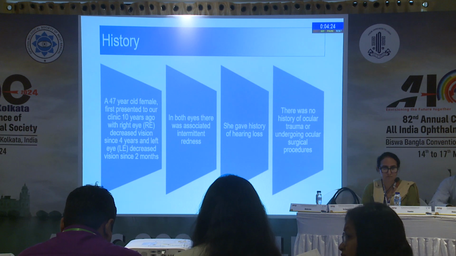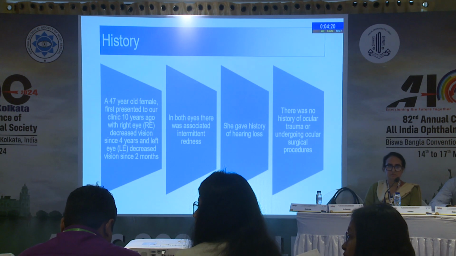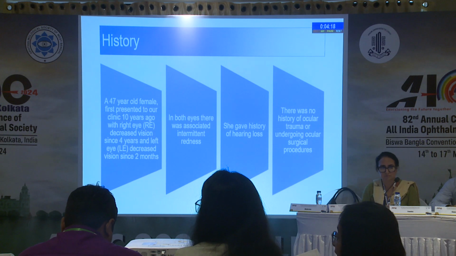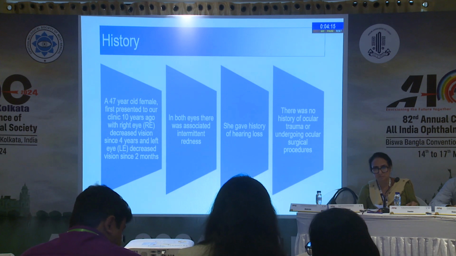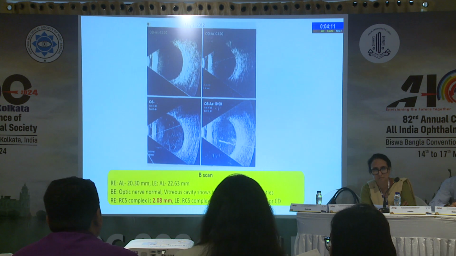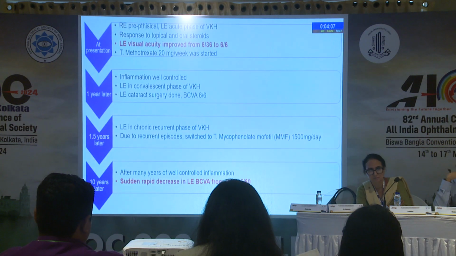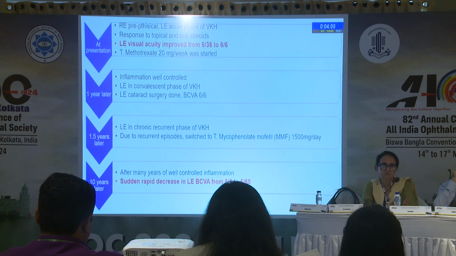and left eye decreased vision since 2 months. In both eyes, there was associated intermittent redness. She gave a history of hearing loss, and there was no history of ocular trauma. We did a B scan which showed thickening of the RCS complex. So our initial diagnosis was right eye phthisis bulbi and left eye VKH. We started topical and oral steroids, and because VKH is an absolute indication for immunosuppressants, we started methotrexate.